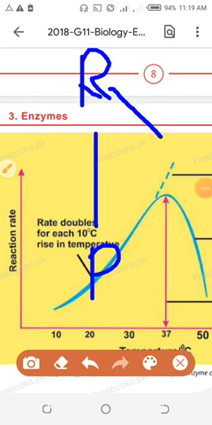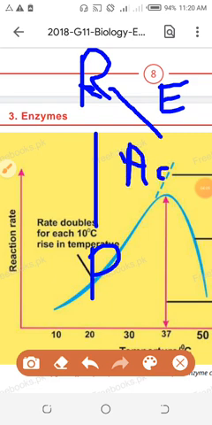That's why the enzyme's role is important. That's why I am using the word complex. Complex means at least two things are involved in its formation. The reactant is not alone. It will combine with the enzyme and form a complex. When this complex is in activated form, what is the activated form? Activated form means this complex is ready to change into the product.